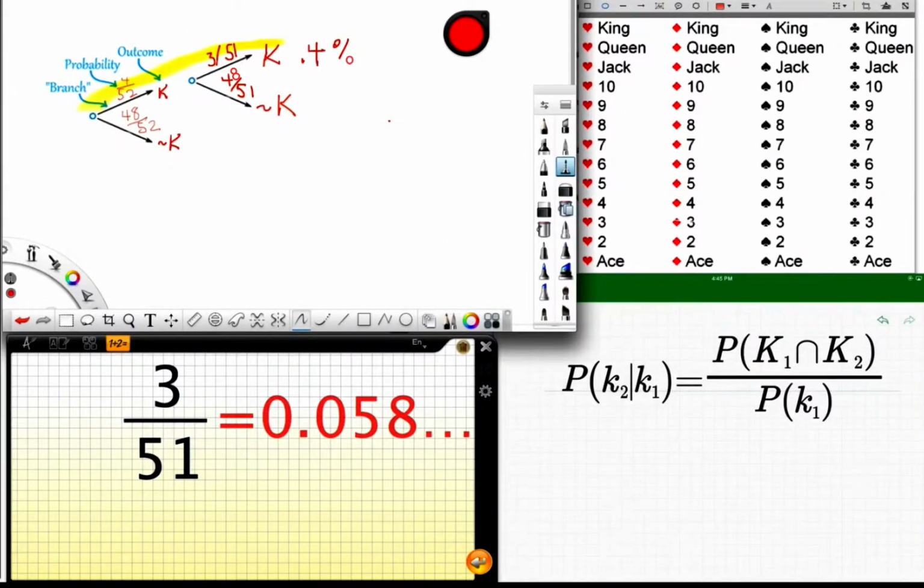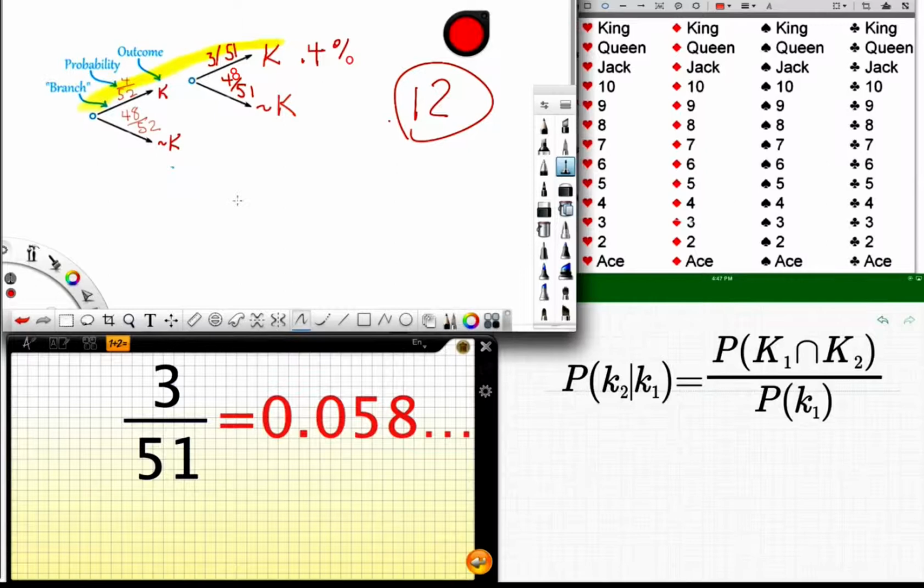This should all start to look familiar because these are the building blocks for Bayes' theorem. Well, why do we need Bayes' theorem? I touched on this before, but it allows us to convert trees like this, which let's just go through and count the different outcomes that can occur, considering that this probability is 1 that you're doing the event at all, and we'll forget that one. King, no king, 1, 2, 3, 4, 5, 6, 7, 8, 9, 10, 11, 12. So we'd have 12 possible outcomes in this tree alone, right here.